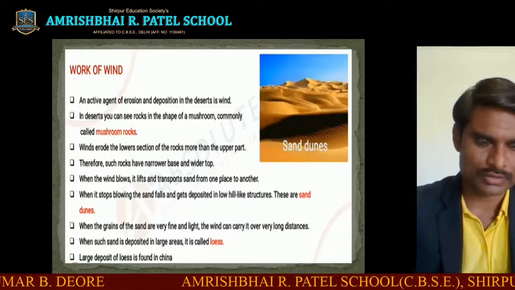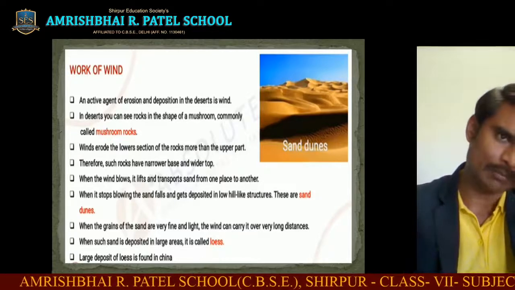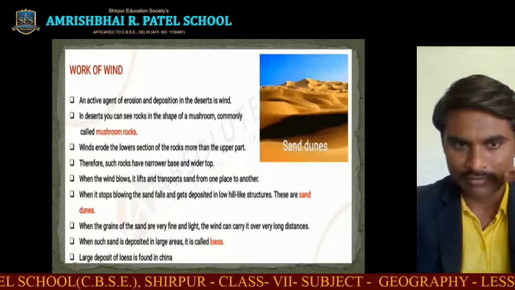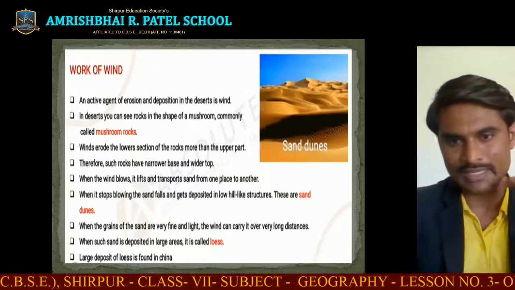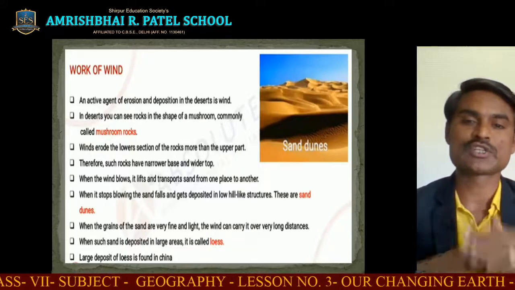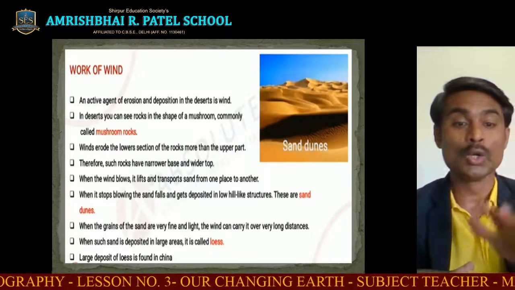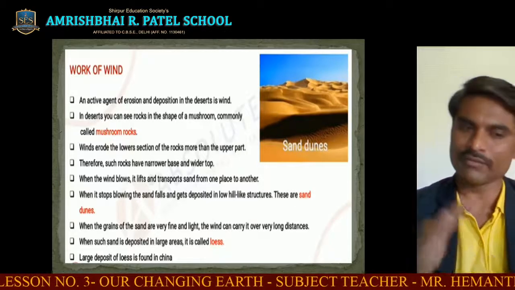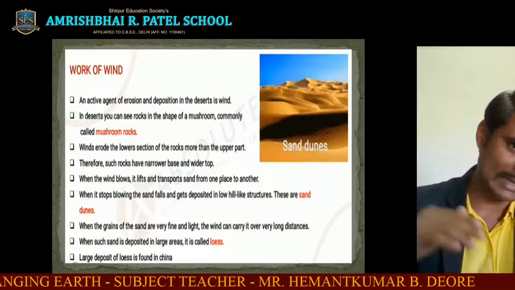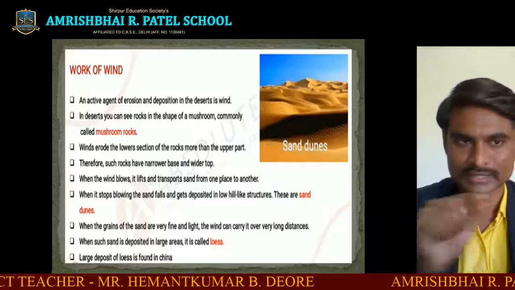When the wind blows, it lifts and transports sand from one place to another place. When it stops blowing, the sand falls and gets deposited in a low hill-like structure. When the wind stops blowing, the sand falls and gets deposited in very low hill-like structures. These are known as sand dunes.